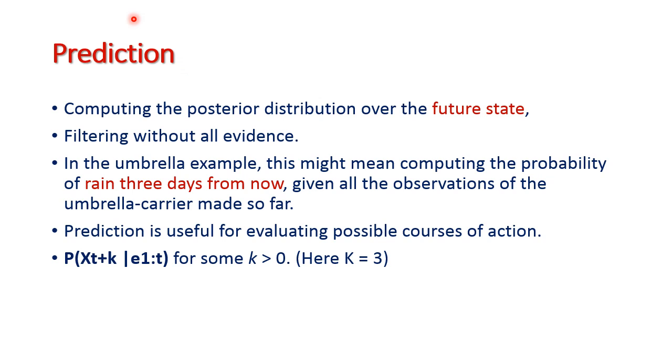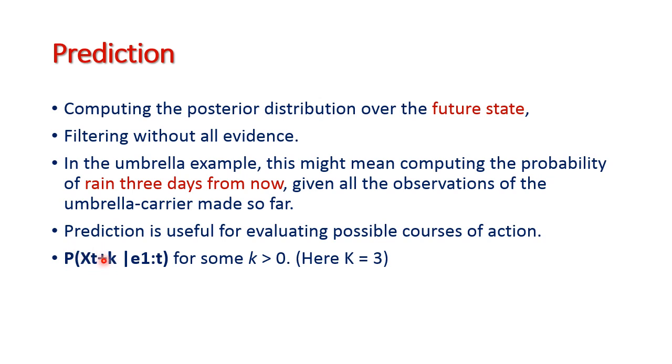The next one is prediction. What is meant by prediction? This is going to compute the future state based on the previous evidence. In our example, raining 3 days from now, that is, the past 3 days are raining, then what is the probability of raining today? How are we going to compute the probability of X t plus k?